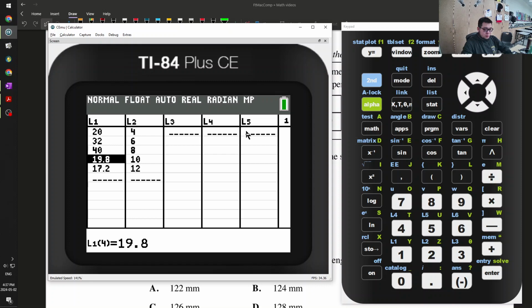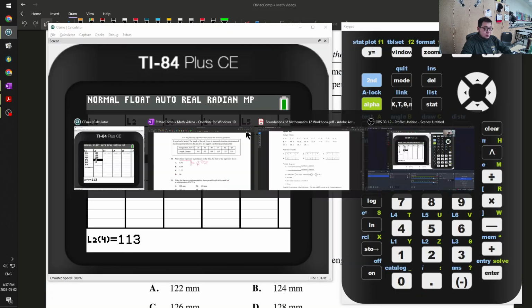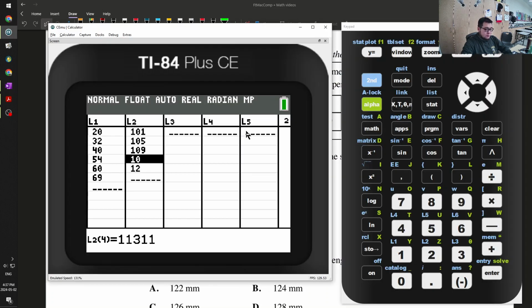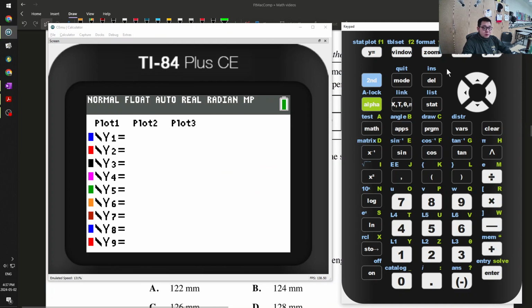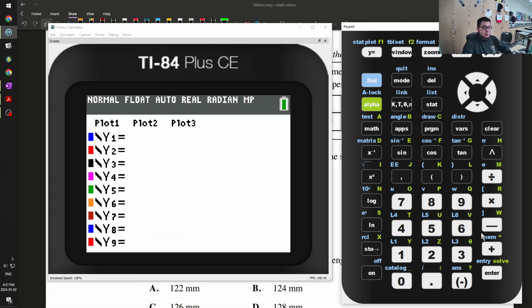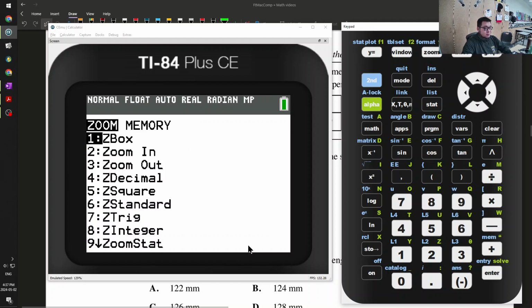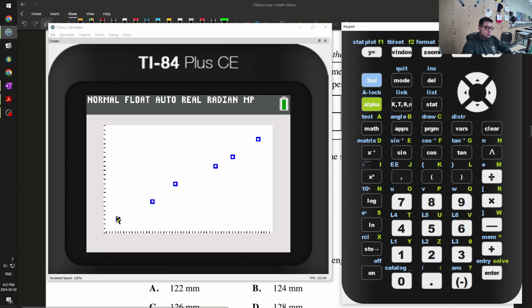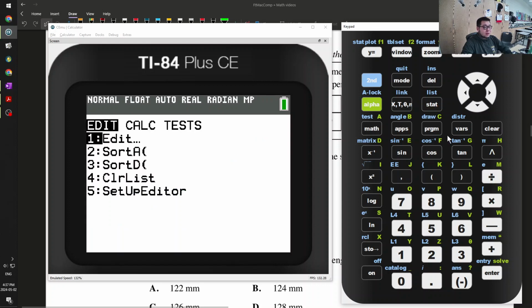$32, $40, $54, $60, $69. 101, 105, 109, 113, 115, and 119. Okay, I'll just get rid of this graph, then zoom stat it, see what it looks like. Oh, I forgot to enable plot 1. Zoom stat 9. Okay, so linear regression, stat calc.